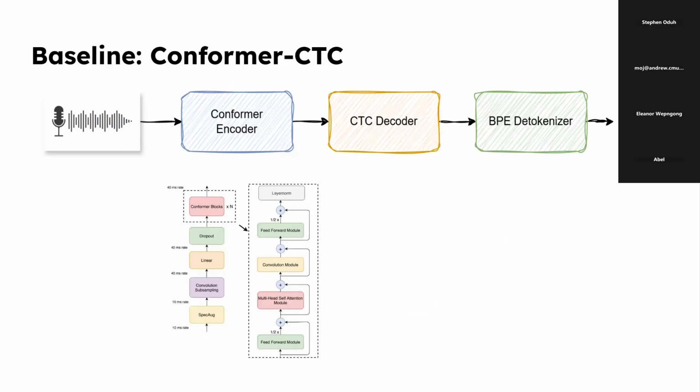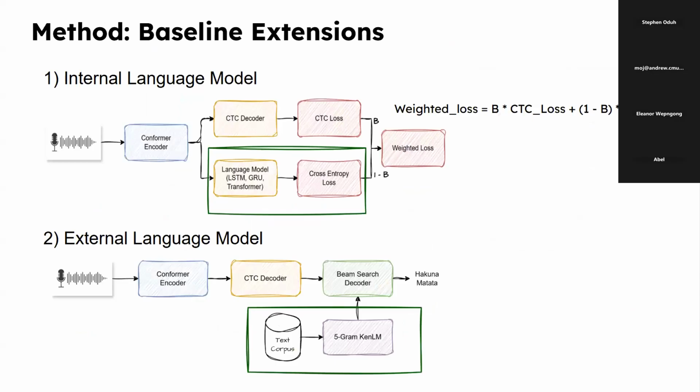It combines the strengths of a convolutional neural network and a transformer to capture both local audio patterns and long-range context. To improve the baseline, we considered two approaches: an internal language model. This was done by adding an auxiliary training head with weighted loss to regularize the encoder to learn both acoustic and language features. The weighted loss is simply a combination of CTC loss and cross-entropy loss.